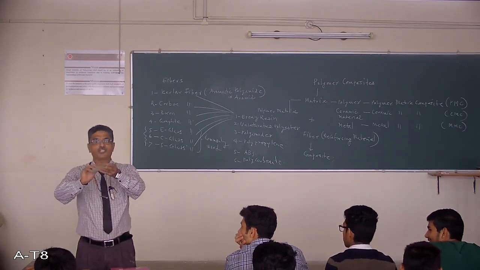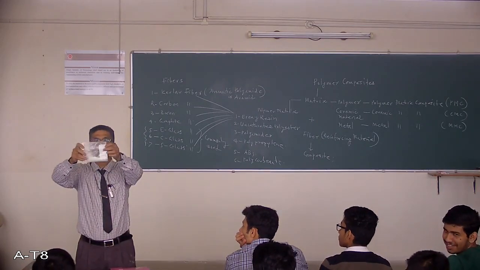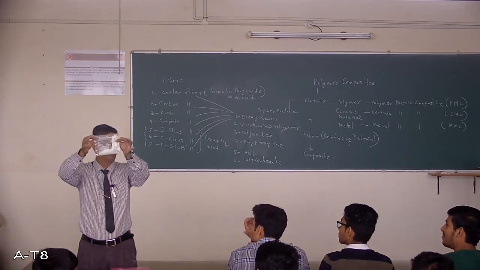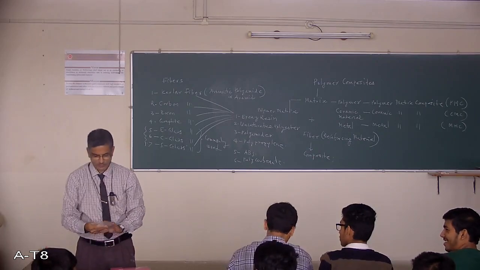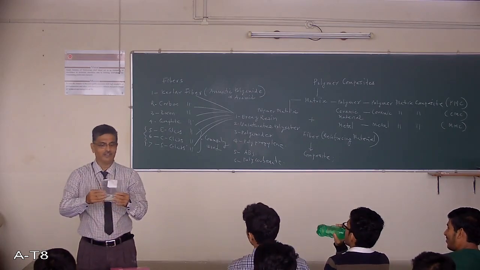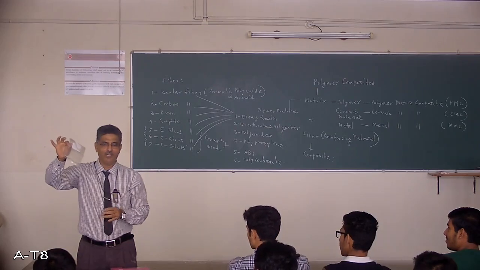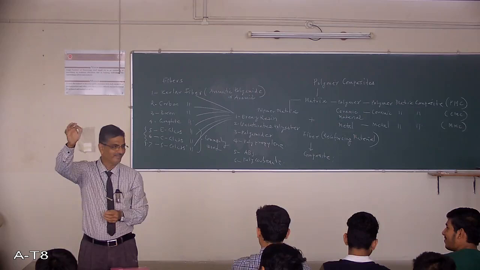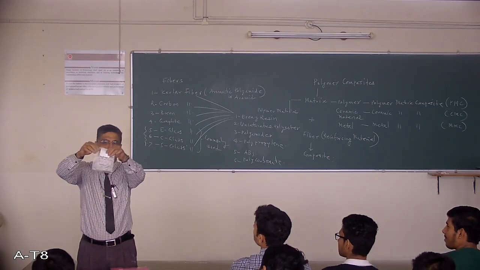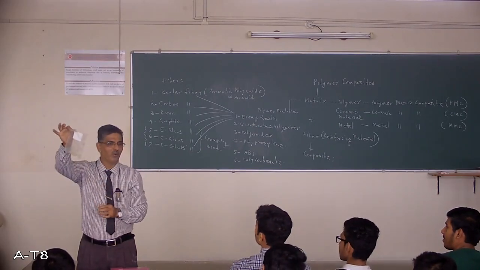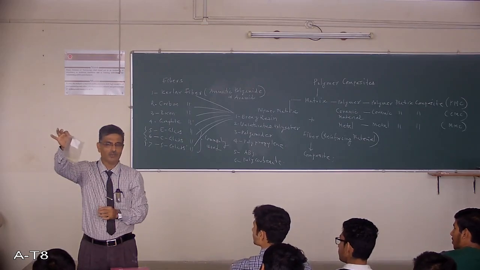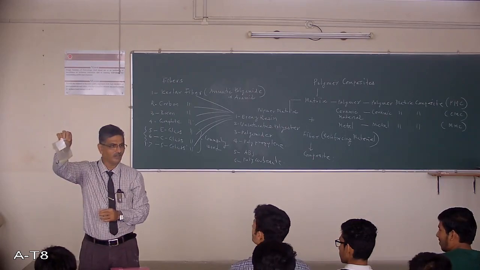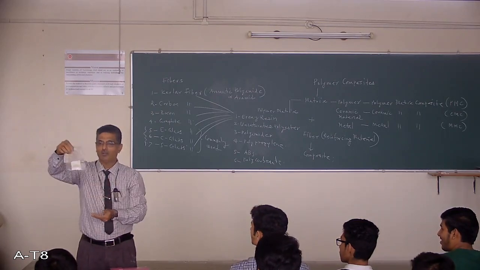See here, nylon 6. I've showed you nylon 6. Now this is nylon 6. Almost similar. Size is a little bit small. And last one, polyethylene. Now this bag is made out of polyethylene only, and the polymer which is there inside is polyethylene. It's clear? Bits. Polyethylene bits. More commonly used polymer which is processed to maximum extent for packaging purposes. That is polyethylene. It's clear? So this is how the polymers are synthesized.